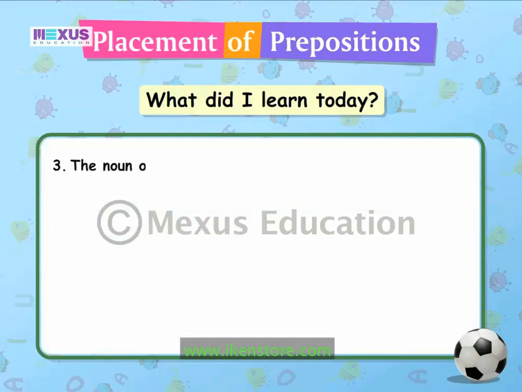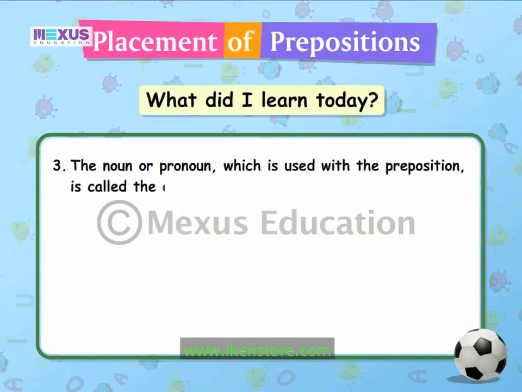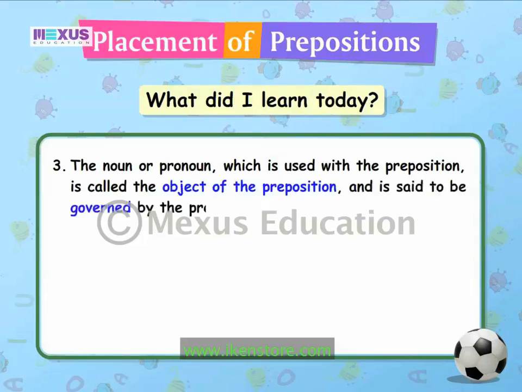The noun or pronoun which is used with the preposition is called the object of the preposition and is said to be governed by the preposition.